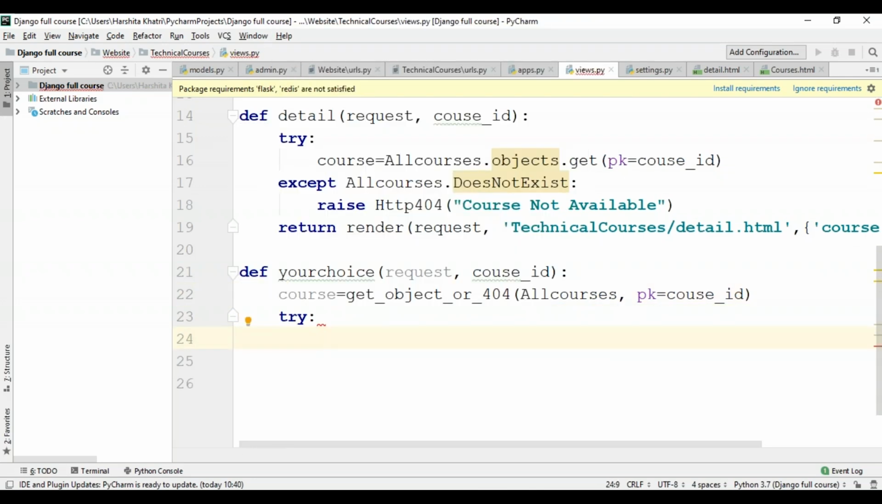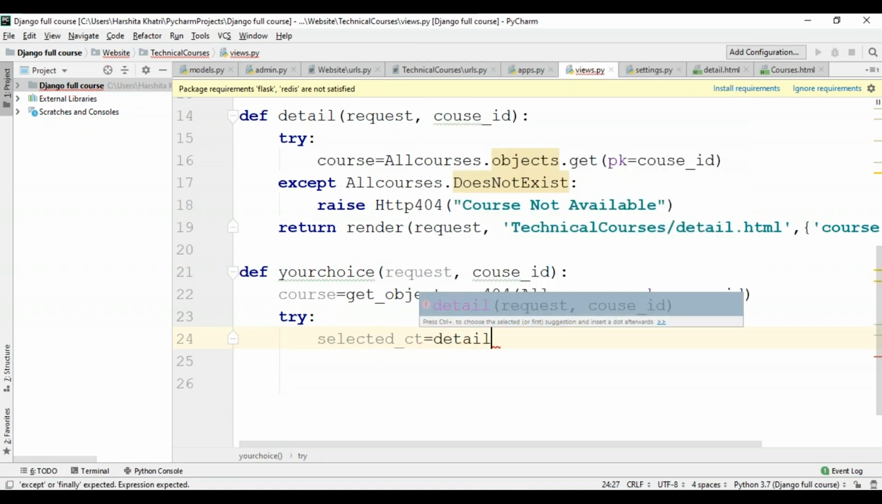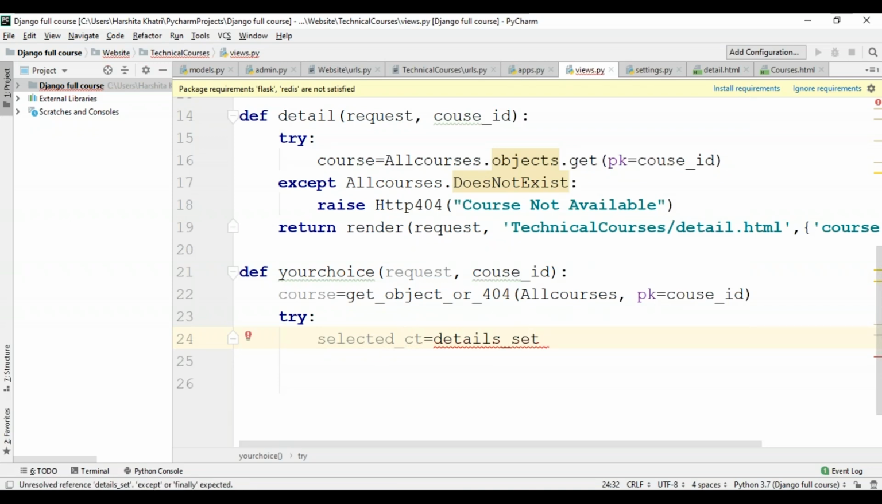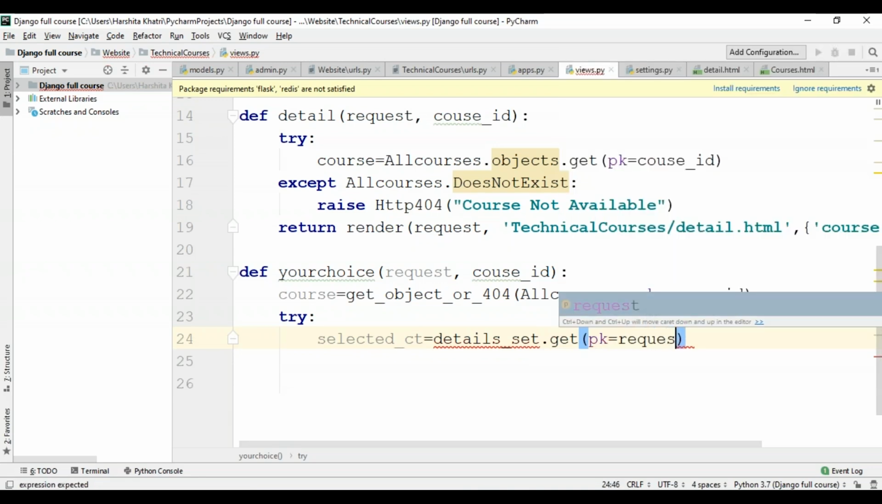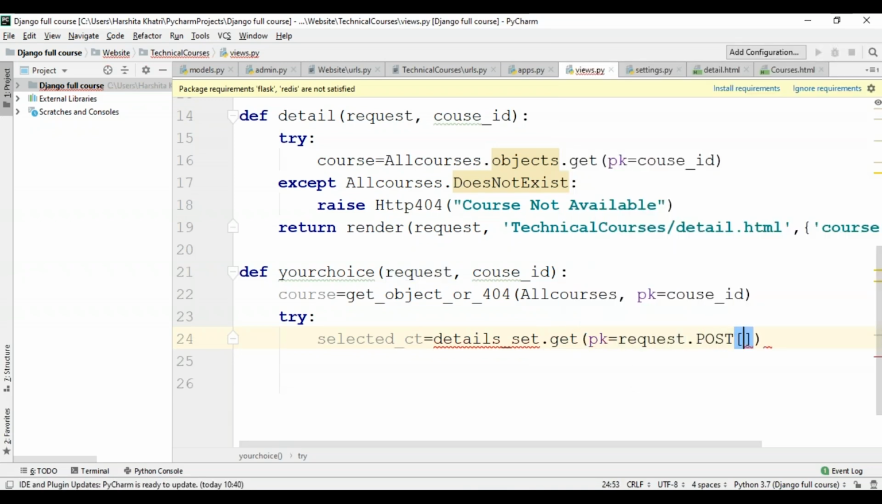Now this is in case some course is not present. I want to catch that error using the try and the except block. So I'll use another variable over here. I'll say selected_course_type equals course.details_set.get, and I'll use the primary key equals request.POST, and within this, I'll specify the choice.